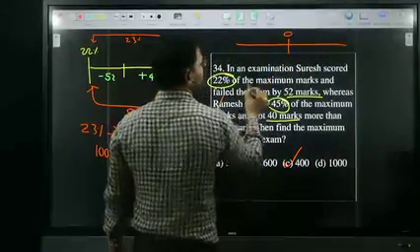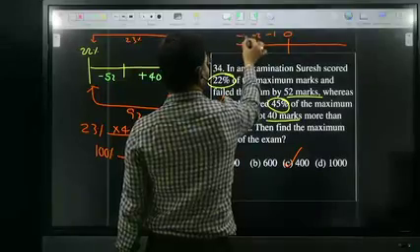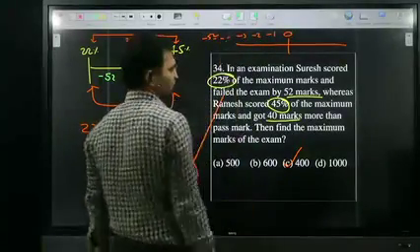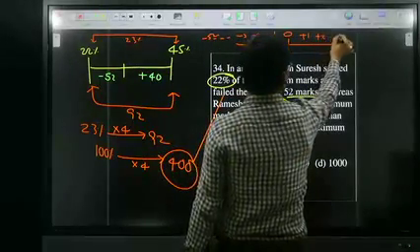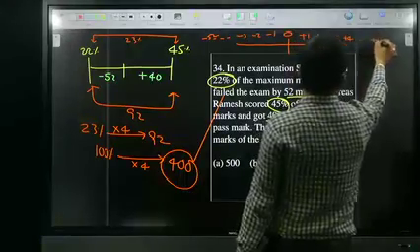The middle one is 0. If you write on the left-hand side -1, -2, -3, and so on up to -52. On the right-hand side +1, +2, +3, +4, and so on up to +40.